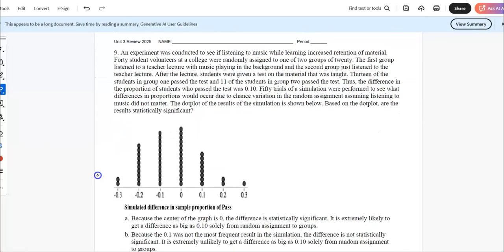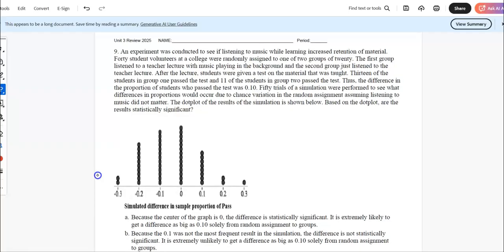Okay, this one, an experiment was conducted to see if listening to music will increase retention of material. 40 student volunteers at a college were randomly assigned to one of 2 groups of 20. The first group listened to the teacher lecture with music playing. The second group just listened to the teacher lecture. After the lecture, students were given a test on the material. 13 of the students in group 1 passed the test. And 11 of the students in group 2 passed the test. Thus, the difference in proportion of students who passed was 10%.